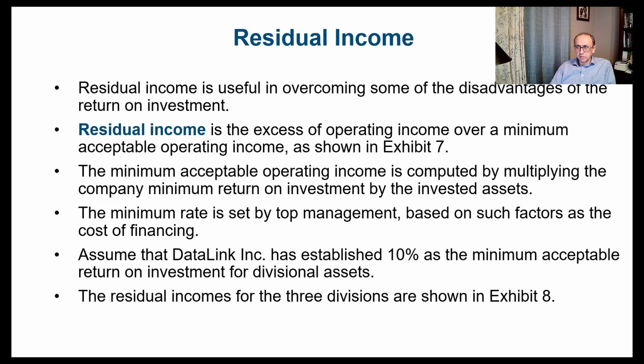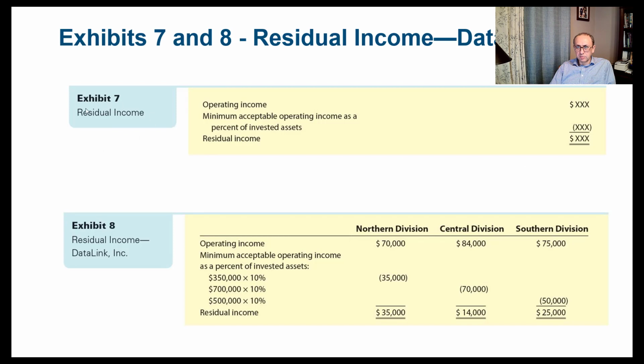So we'll see here on the next slide, Exhibit 7, how we calculate the residual income. It's basically the operating income. We get how much we're getting in operating income, and we subtract the minimum acceptable operating income as a percent of invested assets. So we set a specific amount that we want to exceed, and it's a dollar amount.